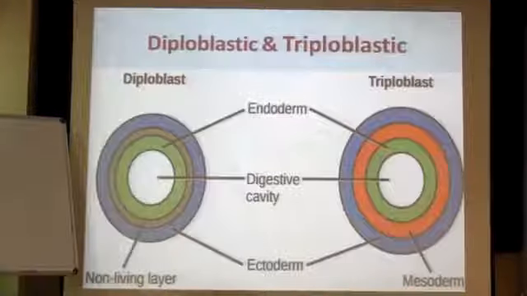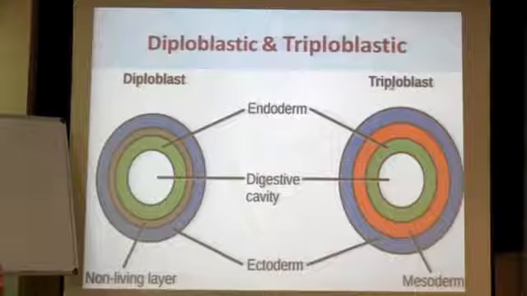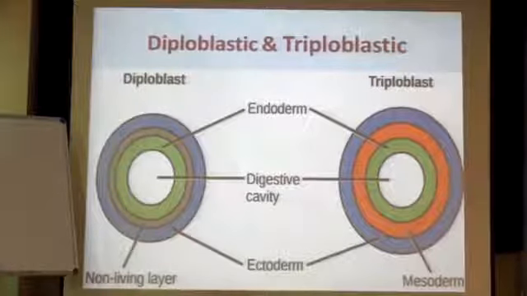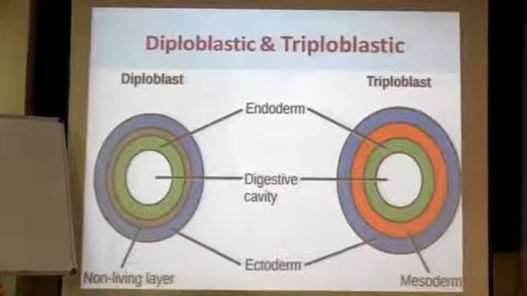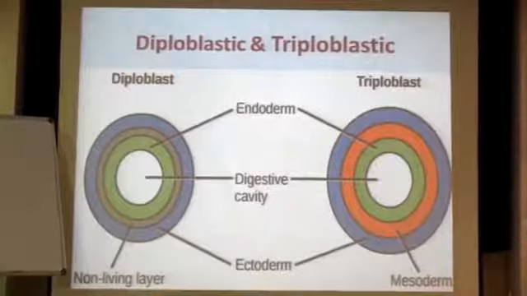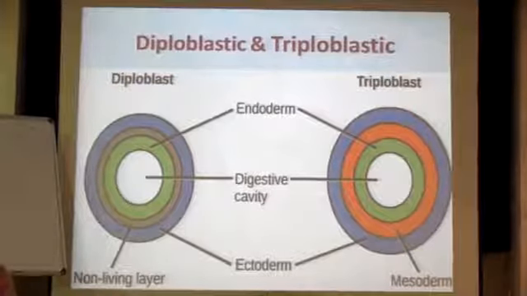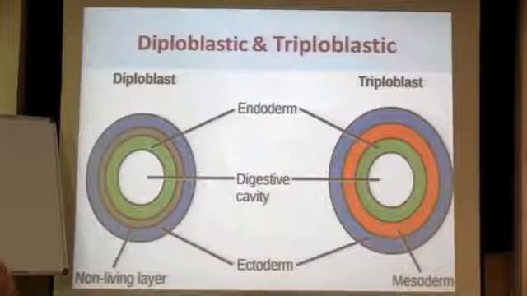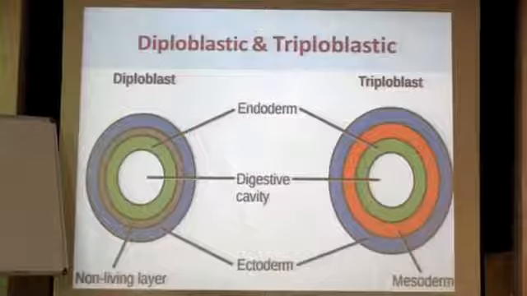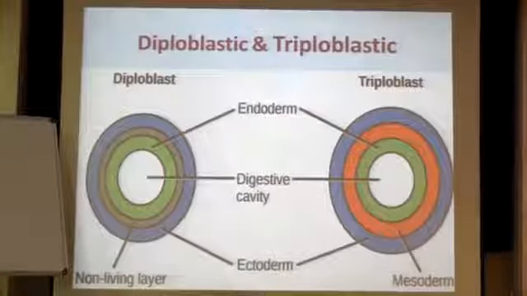If they make three different layers, it's a triploblastic organism. If they make two different layers, it's a diploblastic organism. So that's how you have the evolution of diploblastic and triploblastic layers. You can see embryology moving step by step, and at each stage a new animal comes up, whether coelomate, acoelomate, diploblast, or triploblast.